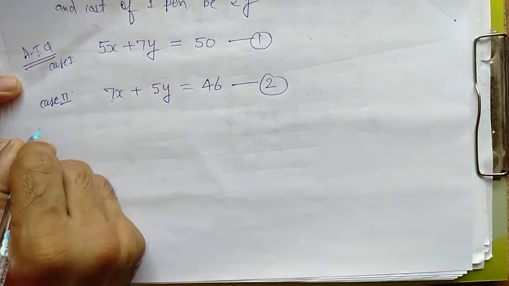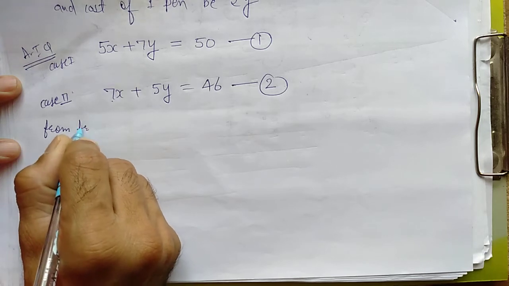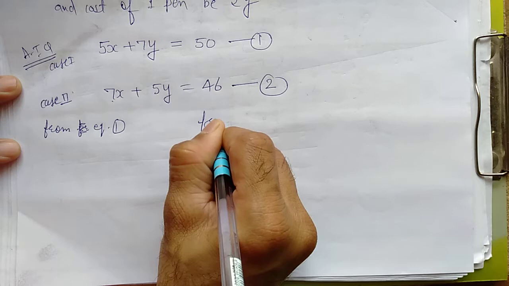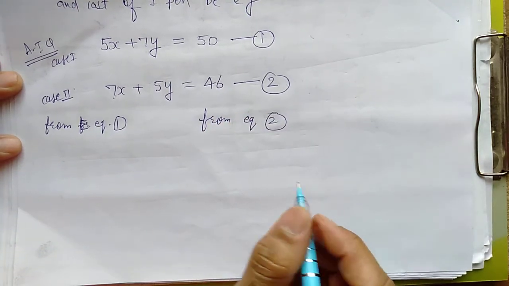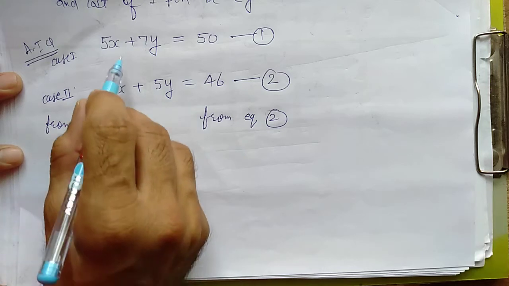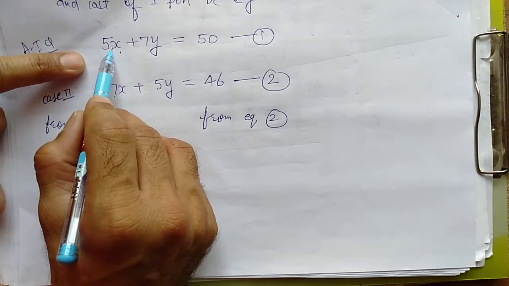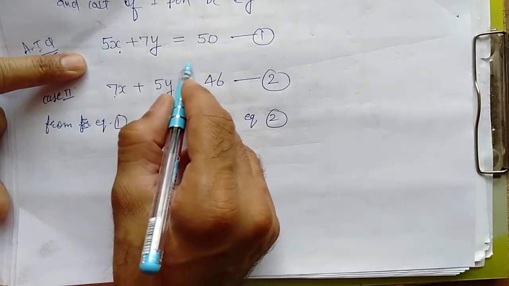Now here let's solve. Here we will take y from equation number 1, and here from equation number 2. Now see, from equation number 1, what will come? When we transpose this, 50 minus 5x, and this 7 we will divide.